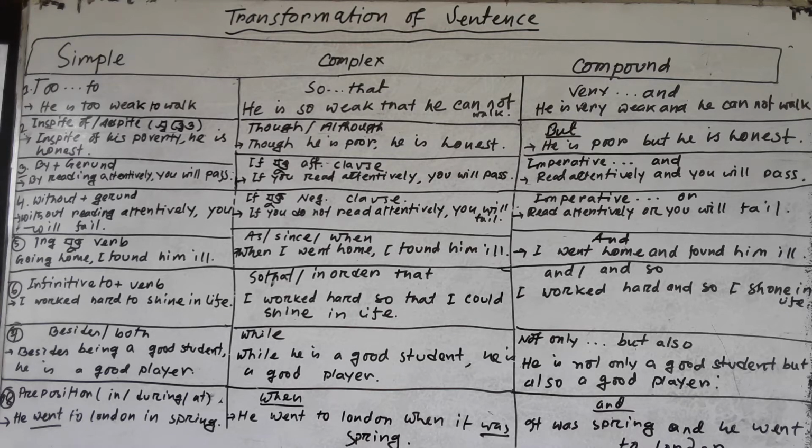So please, you can see the example here: I work hard to shine in life. I worked hard, here the work verb is given in past form, and for that reason the verb in the complex sentence will be changed. That means I worked hard to shine in life, I worked hard so that I could shine